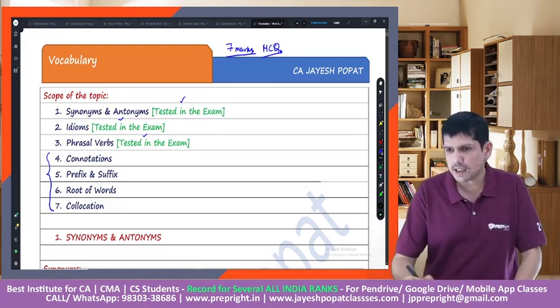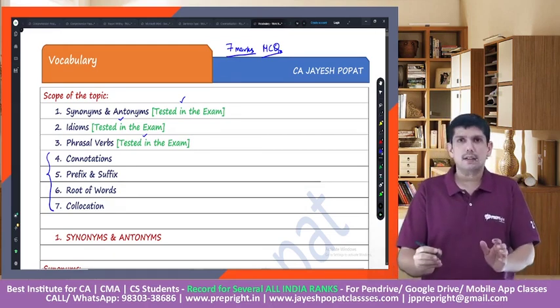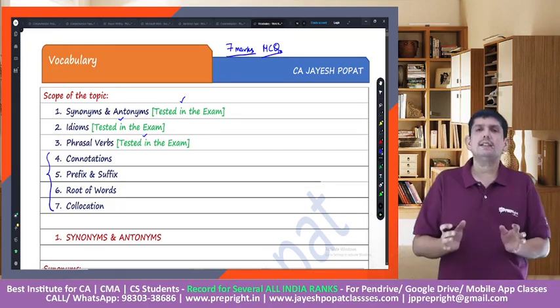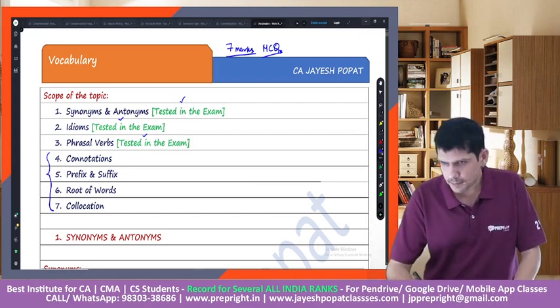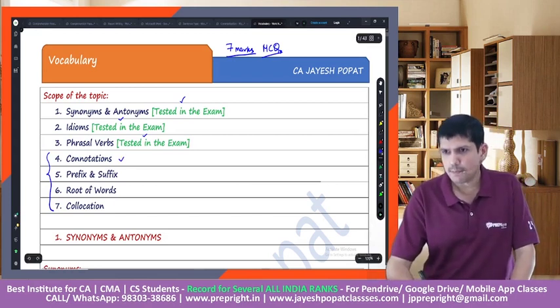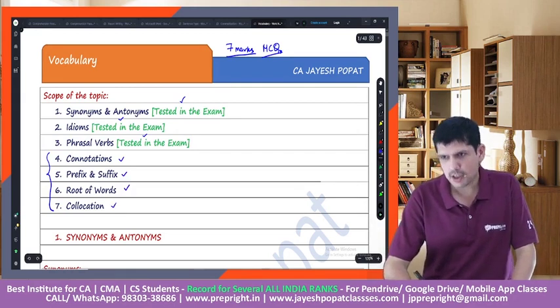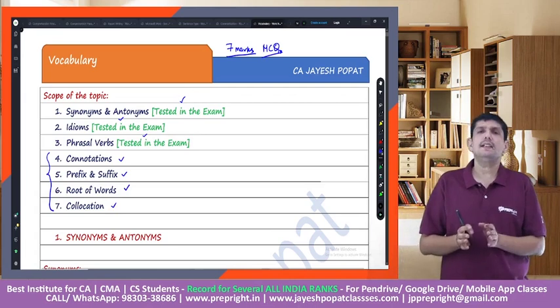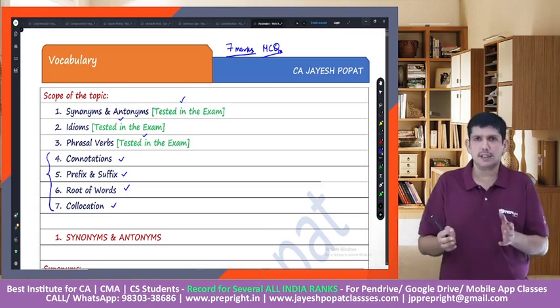The other topics which are there in the institute material but they have not been asked in the exam till date are connotations, prefix and suffix, root of word and collocation, right? These are the topics which are there in the study material, but these haven't been asked.